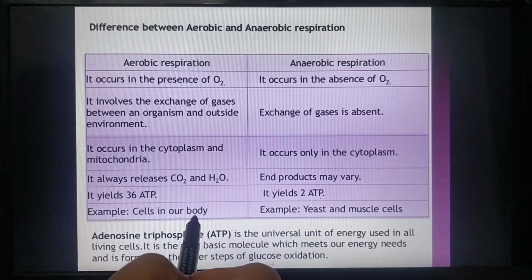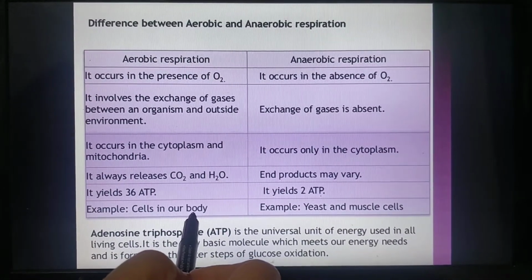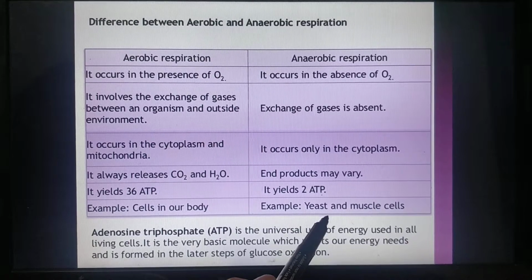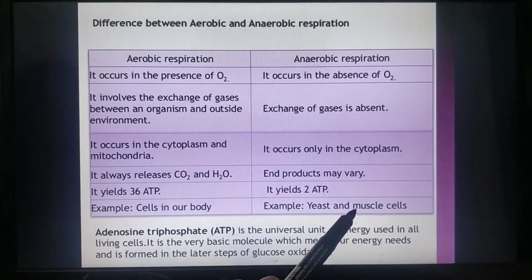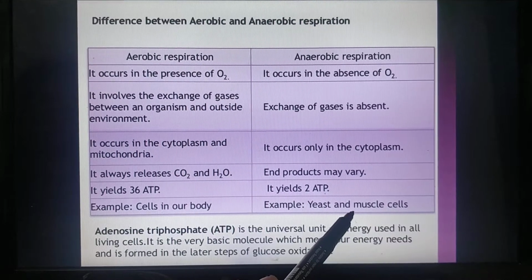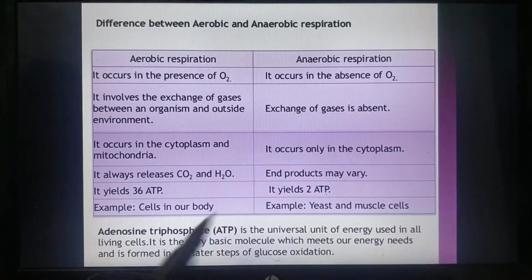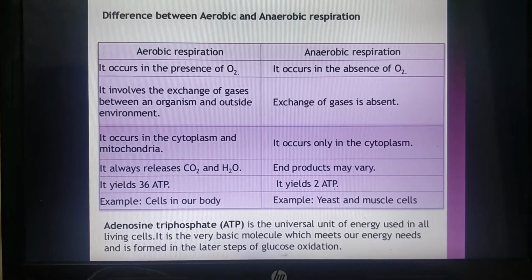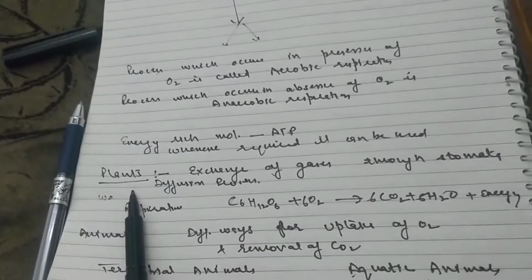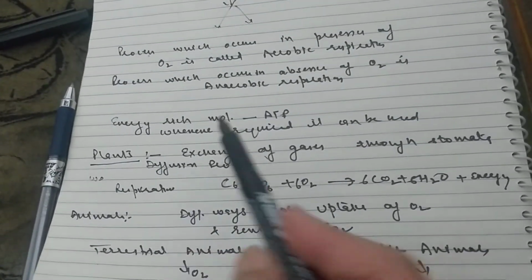The example of aerobic respiration is all higher organisms, and here it is yeast and muscle cells in humans, that is the anaerobic respiration. Now, just like the nutrition, we will discuss first respiration in plants and then respiration in the animals.